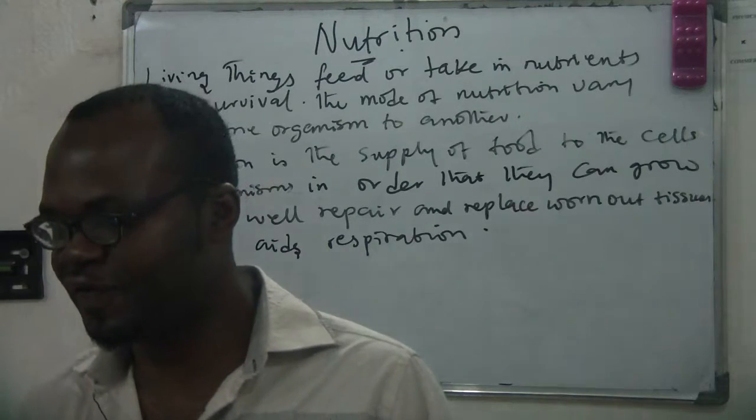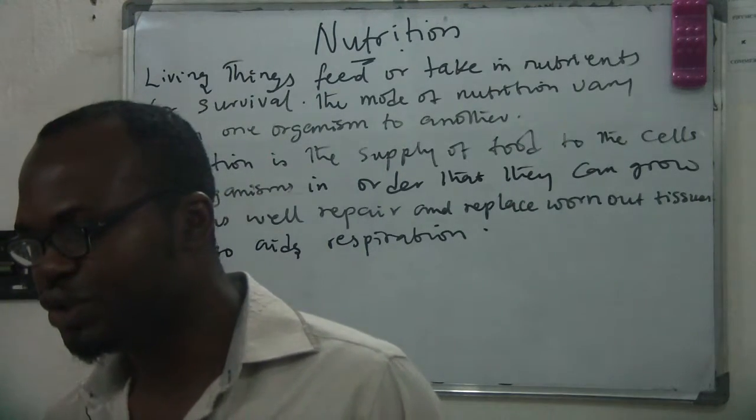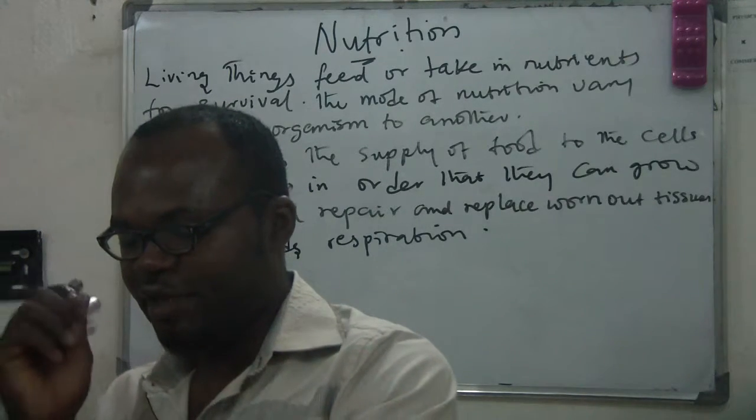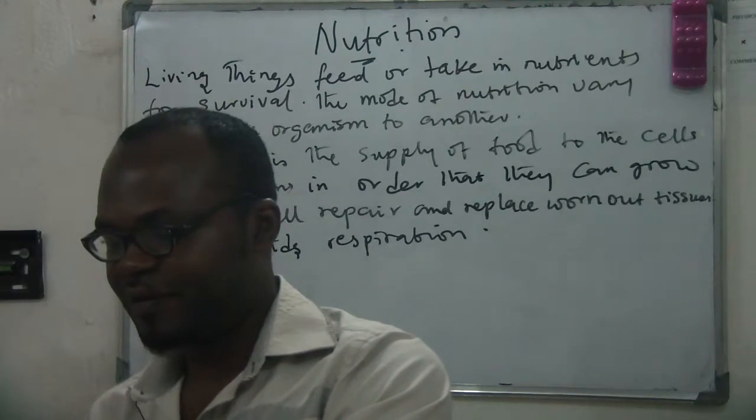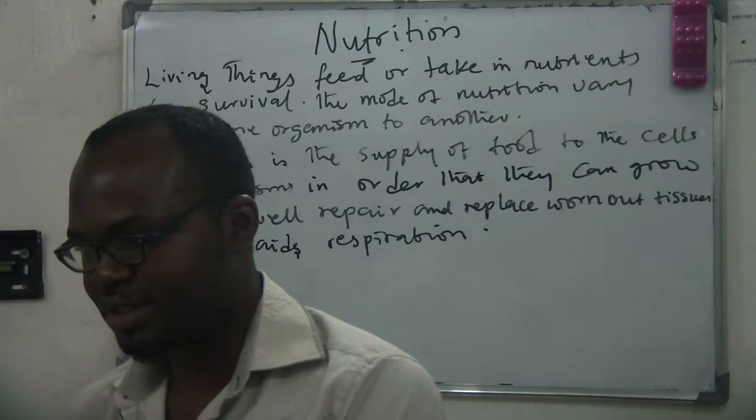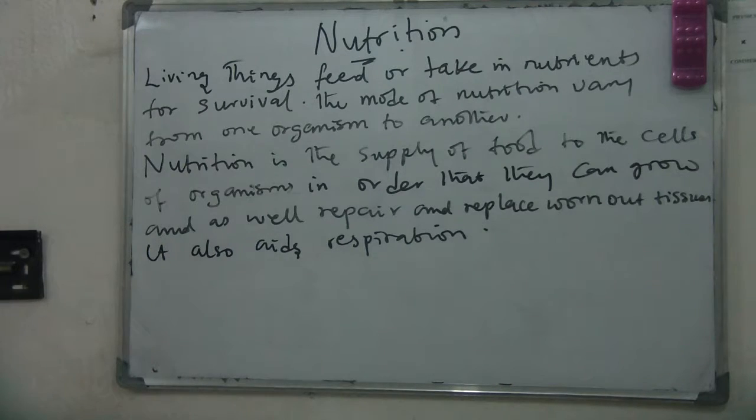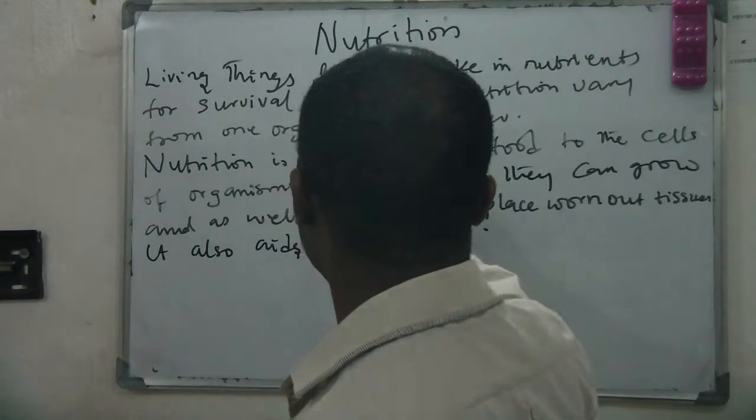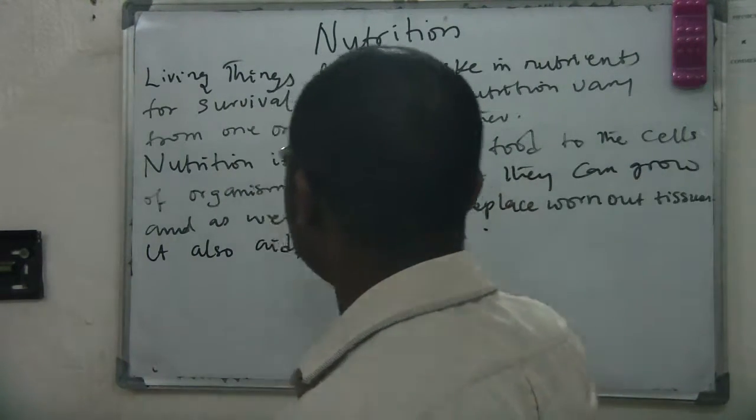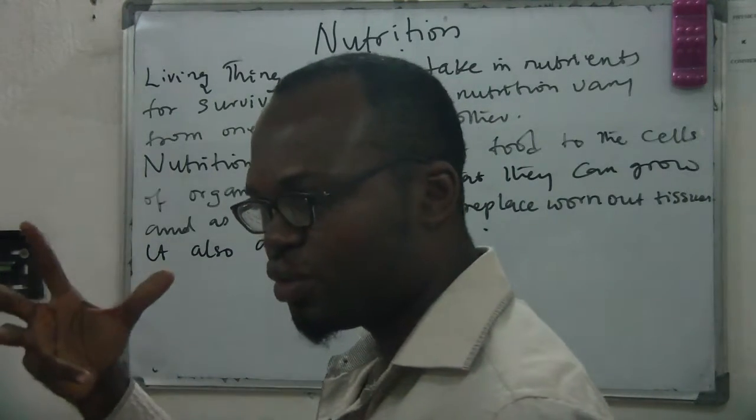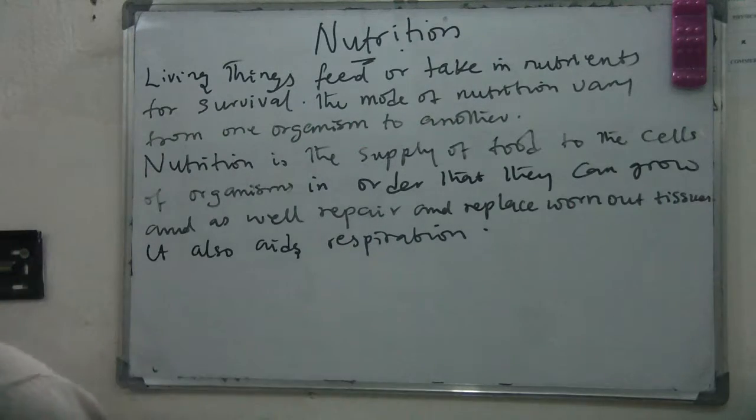Every living thing must feed, because without food you cannot do work, you cannot repair one part. Do you know that if a knife cuts you, after some time it heals, isn't it? If you are not feeding well, some of those things will not happen. Nutrition is the supply of food to the cells of organisms in order that they can grow. Without food you cannot grow, you'll be malnourished.